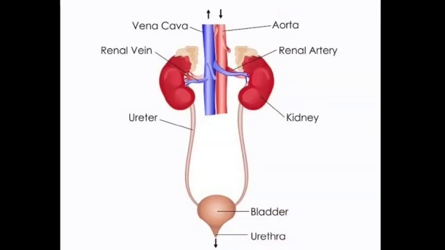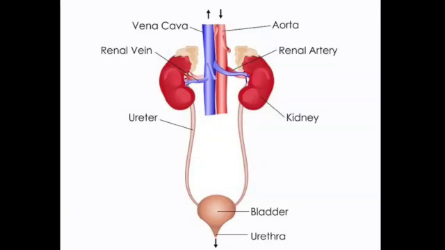Next, we are going to learn about the urinary system. So what are the different parts of the urinary system? As you all know, two kidneys, ureter, urinary bladder and urethra. And we also have the renal vein and renal artery. The renal artery supplies the deoxygenated or dirty blood to the kidneys. After filtration that happens in the kidney, the clean blood is carried by the renal vein.